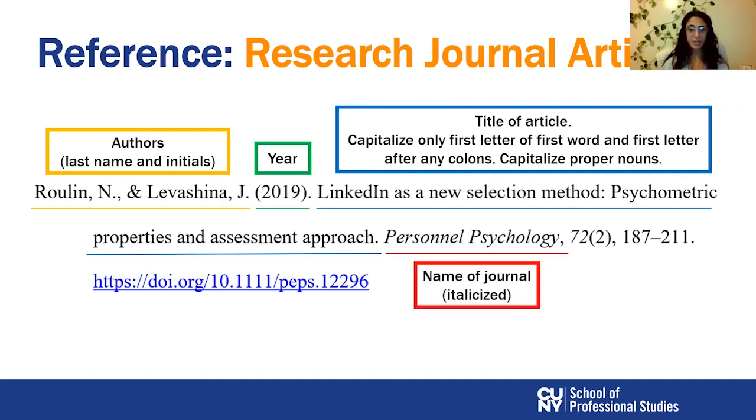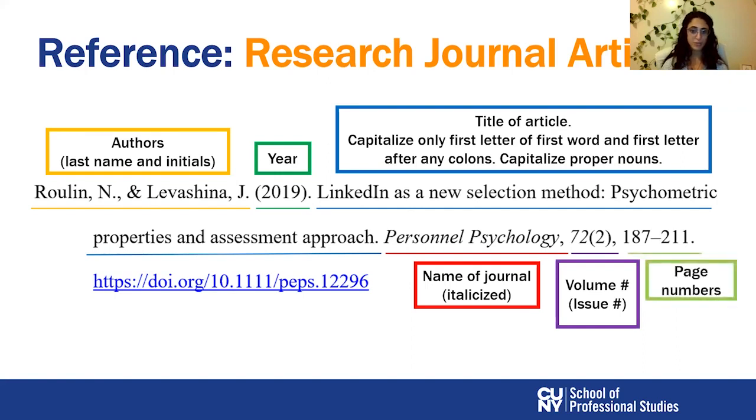Next, you indicate the name of the journal, and the name of the journal here, Personnel Psychology, must be italicized. Then you have the volume, that is 72 here, also italicized. The volume number, italicized, 72, and in between parentheses, if you have more issues of the same volume, then you write the number of the issue here too, in between parentheses. Another comma, you indicate the page numbers inside the journal where the specific article appears, and you end everything with a dot.